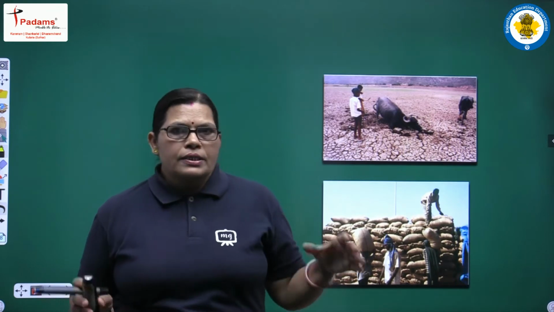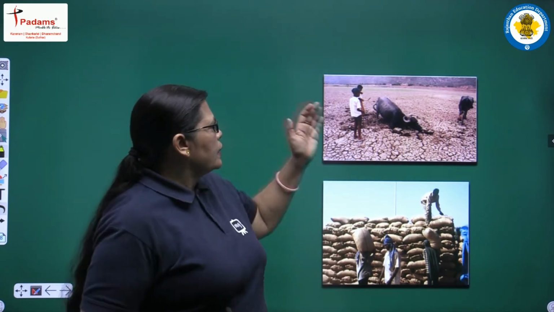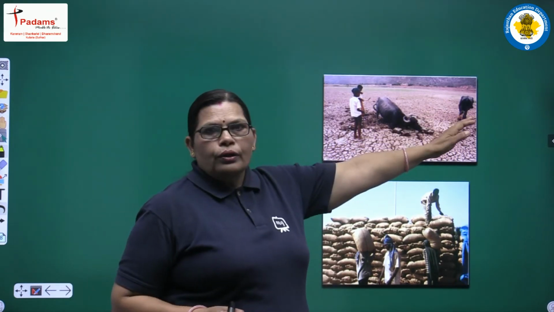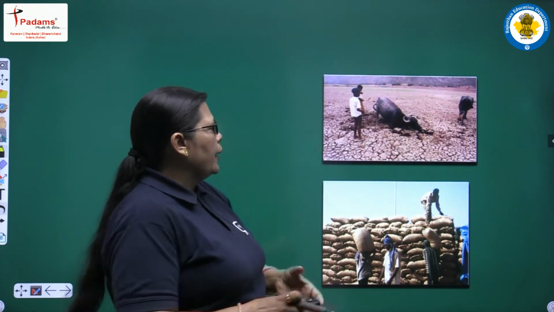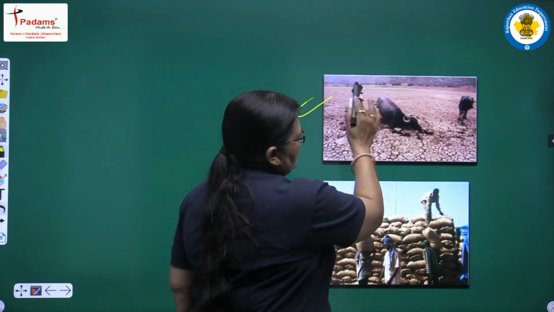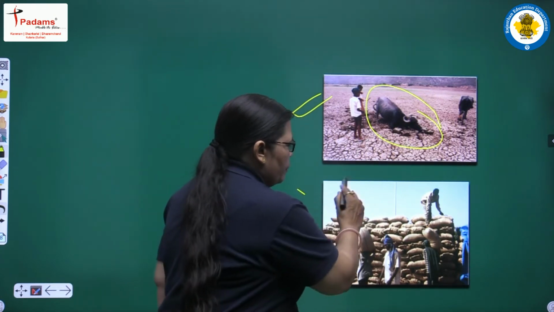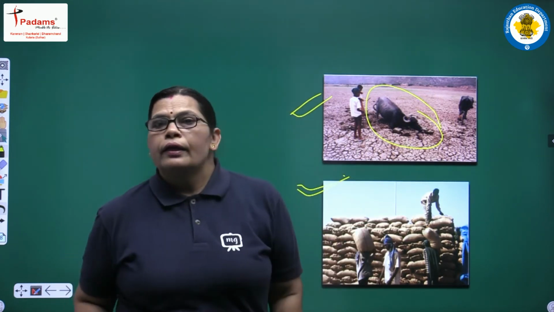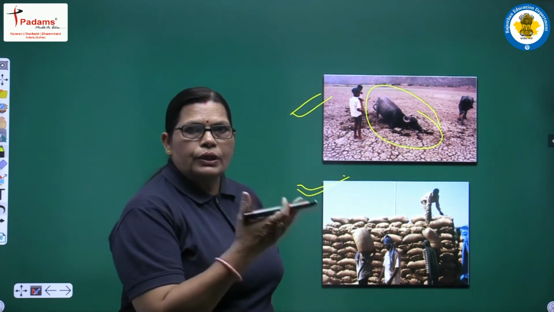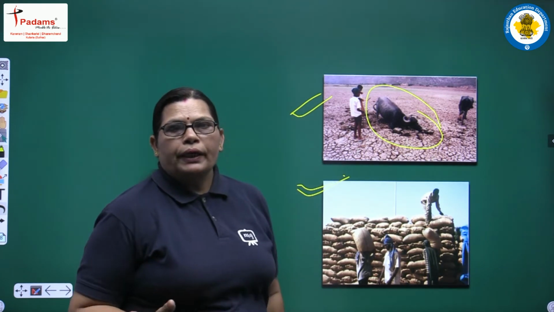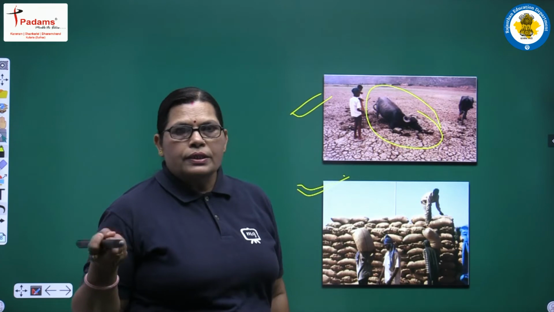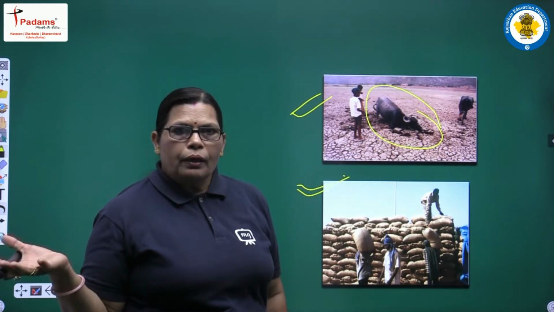See, when we are discussing the poor people, see what's the condition? Drought was there in this picture, and the condition is that the buffalo died. And what's the next one? The person works on daily wages. Then how do these people decide to take part in the court